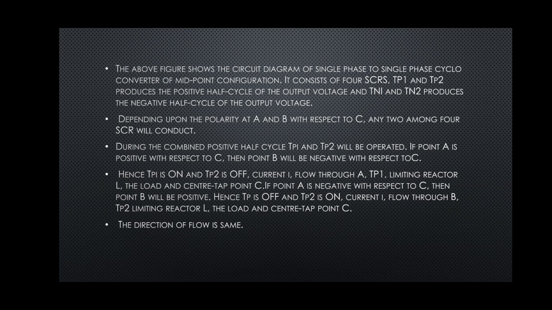Again, if point A is positive, point B will be negative, then TP1 is on and TP2 is off. Current I0 flows through A, TP1, limiting reactor L, the load and center tap C in the same direction as above. These 3 positive half cycles across the load produce a combined positive half cycle at the output.